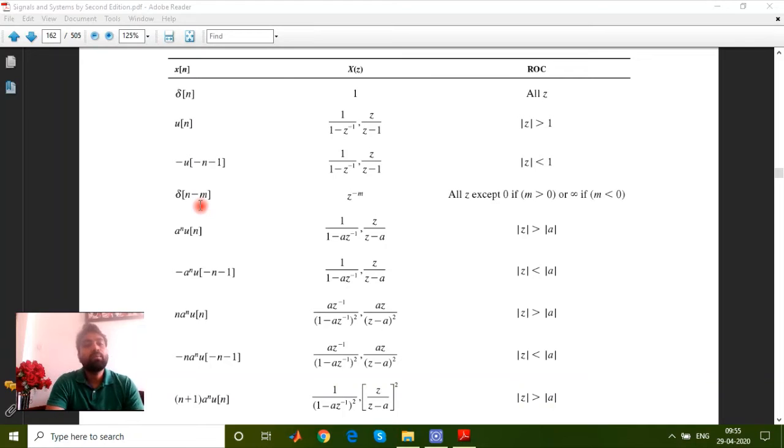Similarly for delta shifted by m, a to the n u[n], these sequences all have results in terms of the z transform. You have to put all these values in the same relationship, the summation from minus infinity to plus infinity of x[n], whatever your x[n] is, times z to the minus n. Put these values and make a series. Generally this series is a geometric progression of infinite or finite terms. You have to solve it and you will get the results. These are extremely easy to solve.